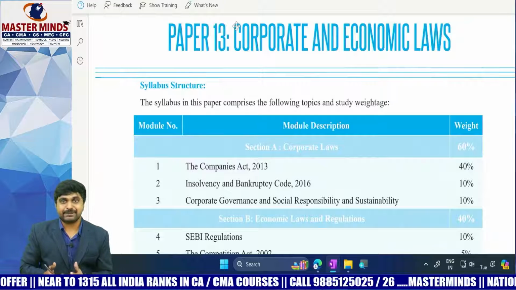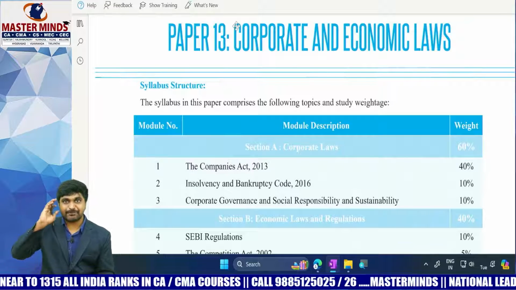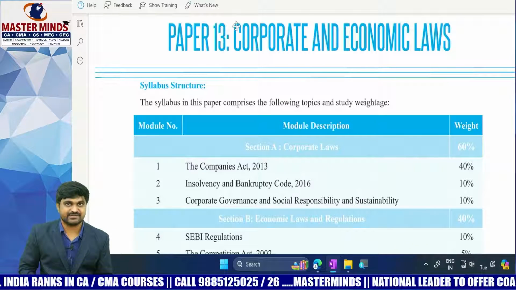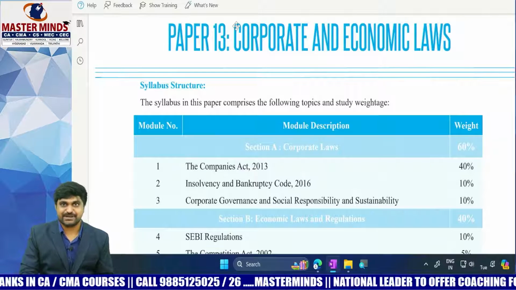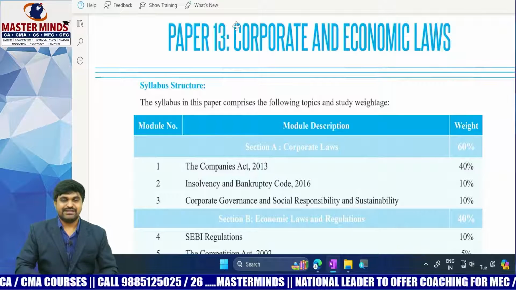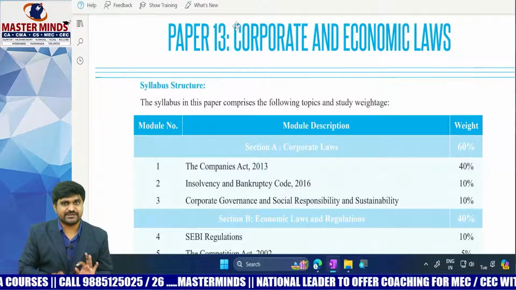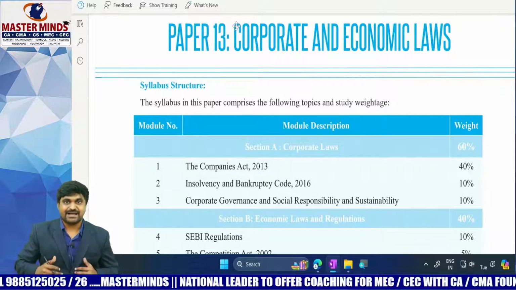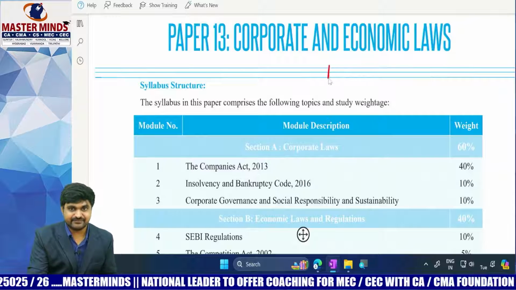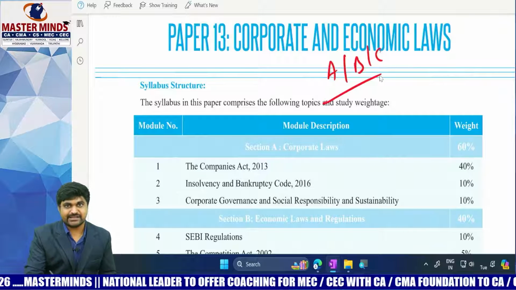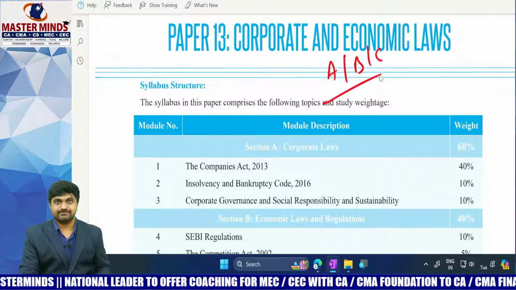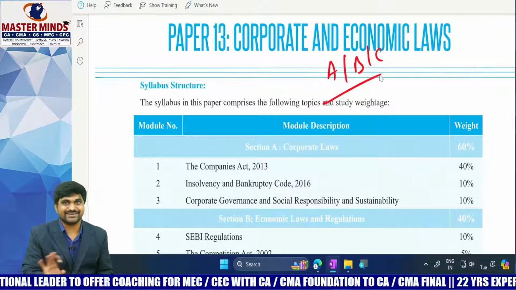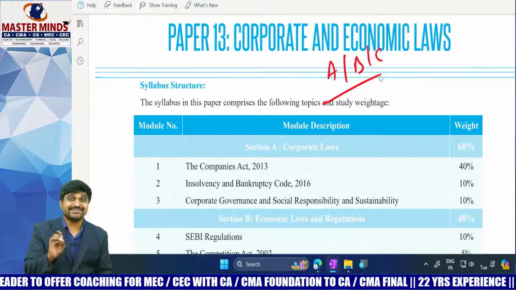Some concepts are very important, some concepts are moderately important, some concepts are less important. Then how to make a preparation strategy? First we need to give priority to highly important chapters, later moderately important chapters, later less important chapters. So every chapter, every concept is important only, but not equally important. That's why I will provide ABC categories here. A category means very important, B category means moderately important, C category means not unimportant. It is not unimportant, it is less important.